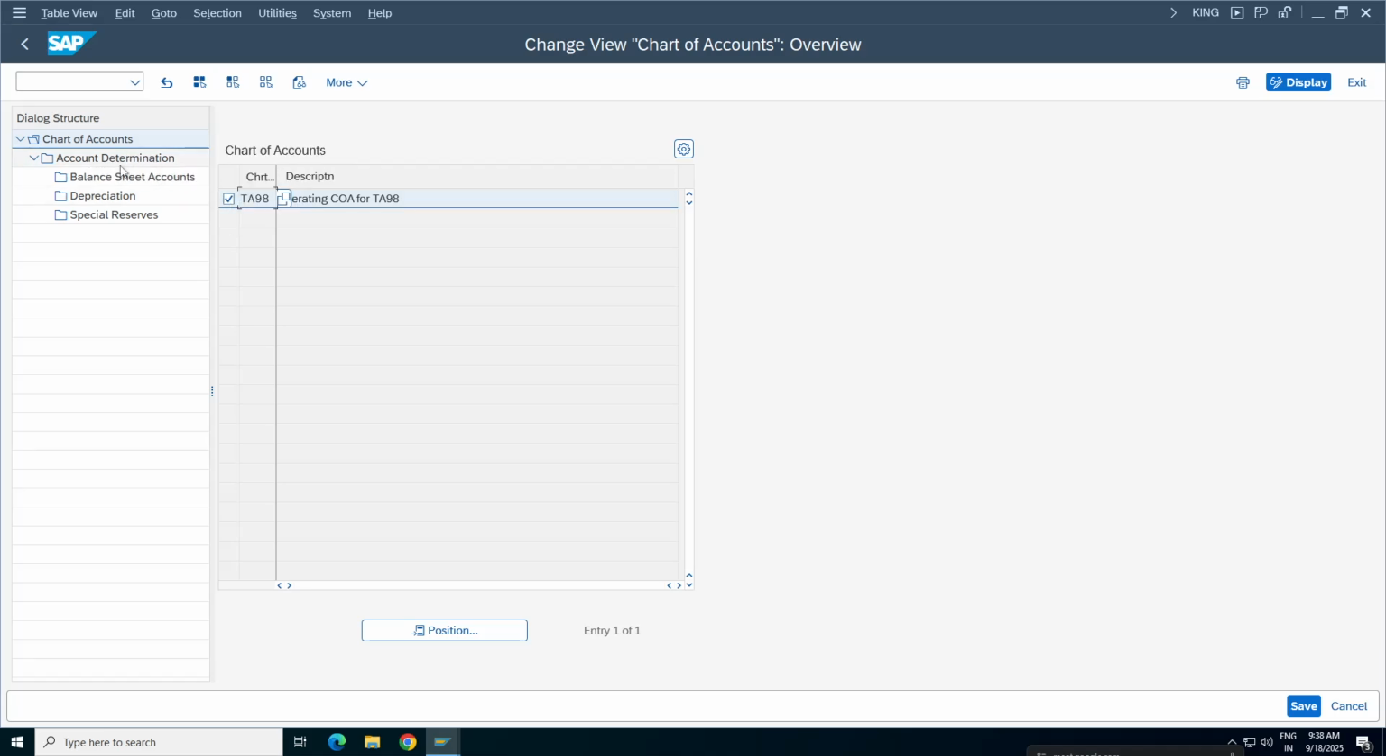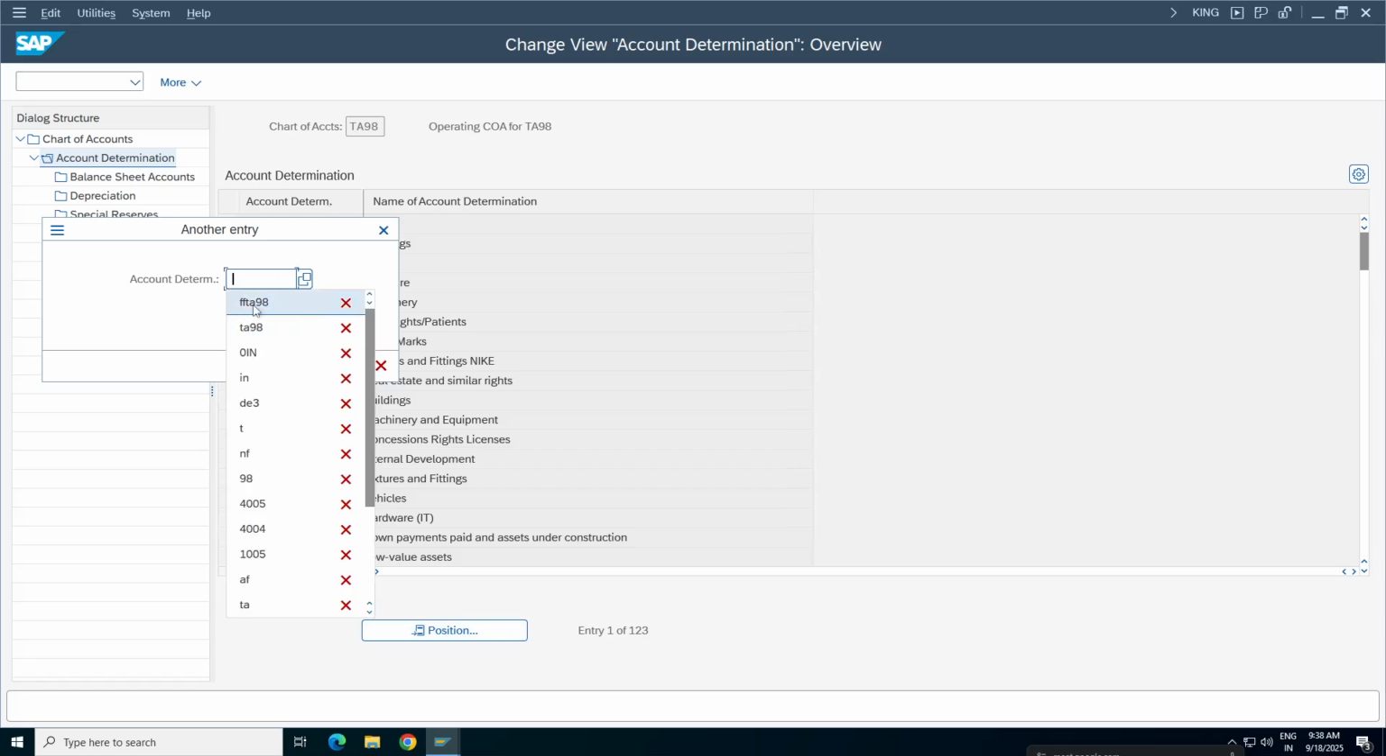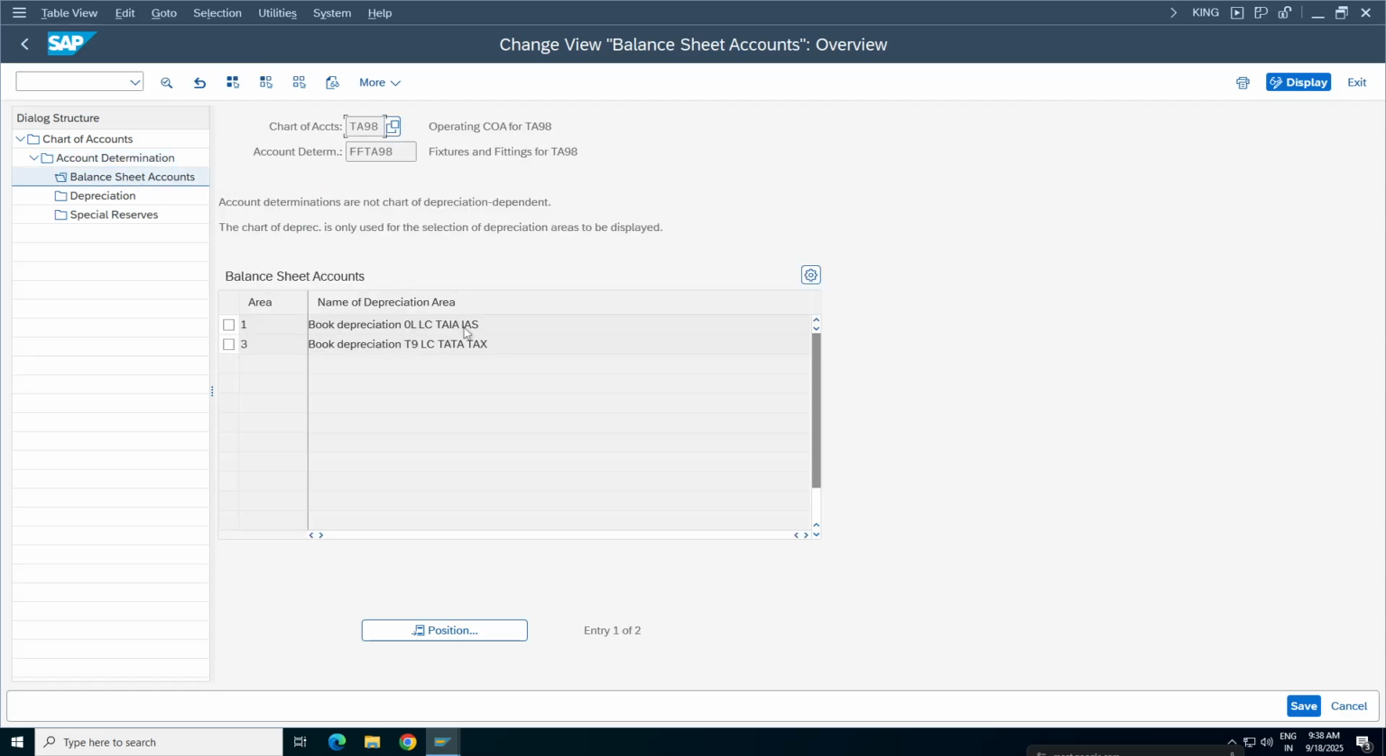So if you look here, see account determination. As I mentioned earlier, account determination plays a very important role in determining the GL accounts. So if you select account determination and take your account determination FFTN98, if I am not wrong, select this one under balance sheet accounts. Since asset accounting has very good functionality, based on the depreciation areas and the accounting principles, we can assign different GL accounts.